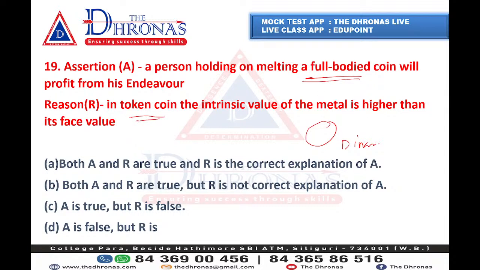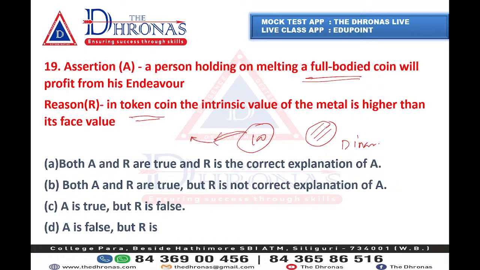They were making a full bodied coin into a lesser valuable coin. So full bodied coin means the intrinsic value is much more. So if on a gold coin there is written 100 and the coin is made of gold, then if a token coin comes in the market, we generally keep the full bodied one in order to melt it and sell it in the market.